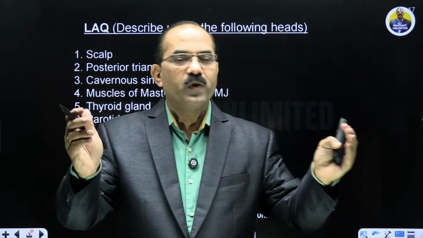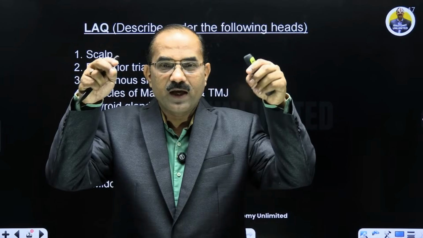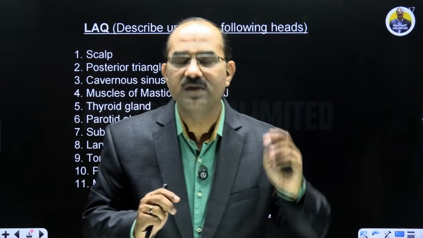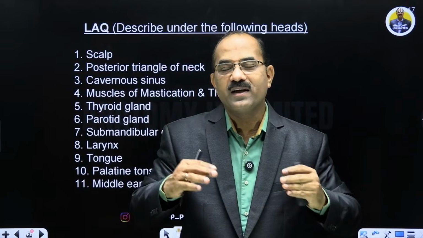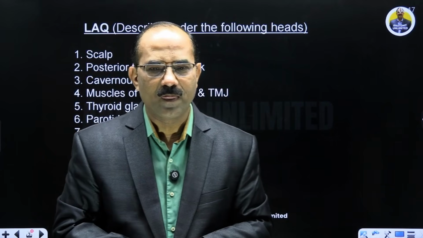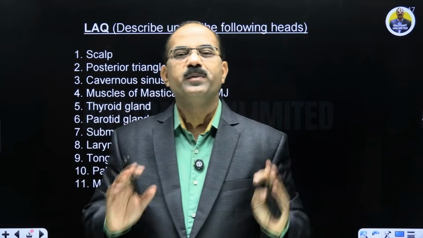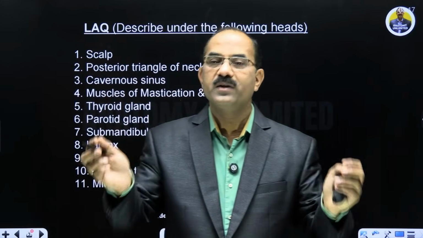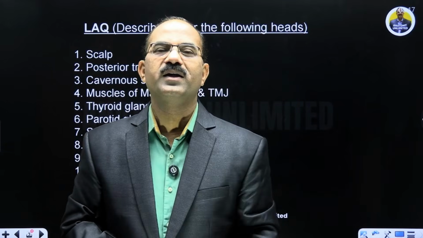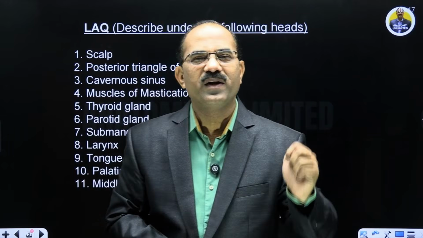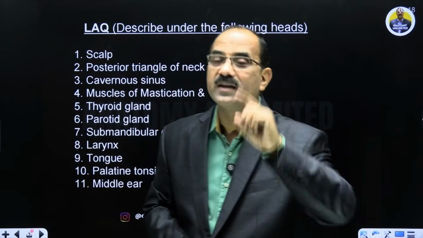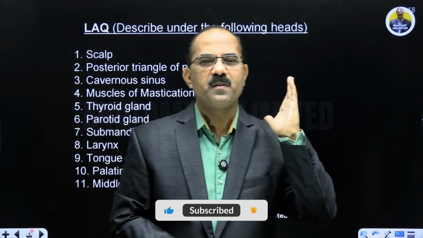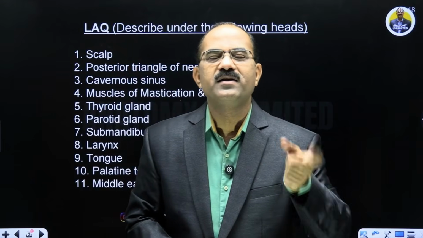And then very important is the blood supply of thyroid, the superior thyroid artery कैसे आती है, anterior posterior branches, and then how it anastomoses on the isthmus, the anterior branch, and the posterior branch anastomoses with the inferior thyroid artery. Then you have to write about the nerves which accompany these arteries, the superior thyroid artery with the external laryngeal nerve, the inferior thyroid artery with the recurrent laryngeal nerve. उसके relations याद रखने हैं, and where you ligate the superior thyroid artery and the inferior thyroid artery to prevent damage to the external and the recurrent laryngeal nerve. That's very important. Very important. ये clinical में भी आ सकता है.